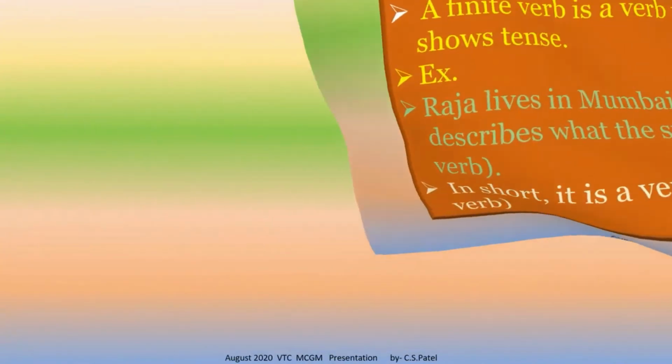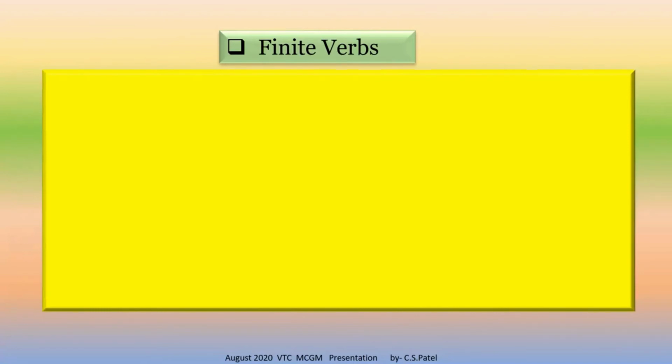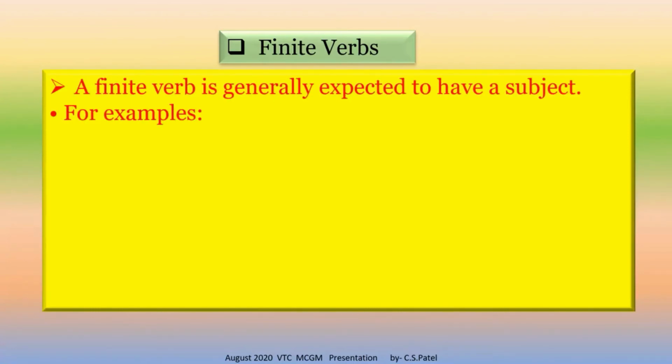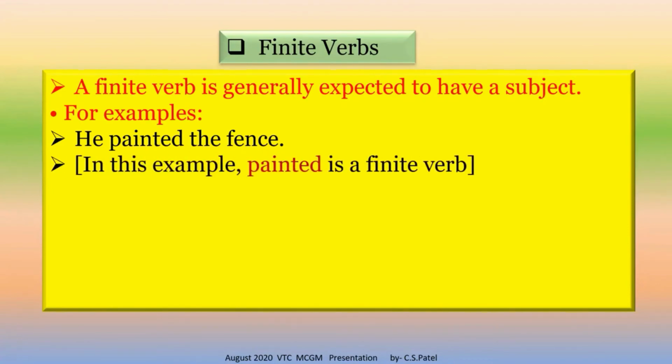Now students, see further. We are learning about finite verbs. A finite verb is generally expected to have a subject. For example, he painted the fence. In this example, painted is a finite verb. Keep in your mind.